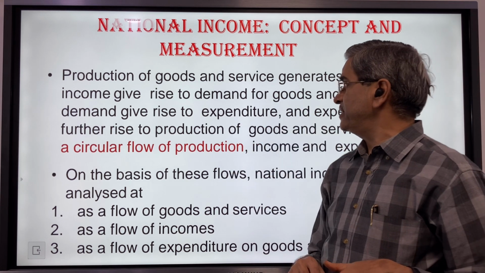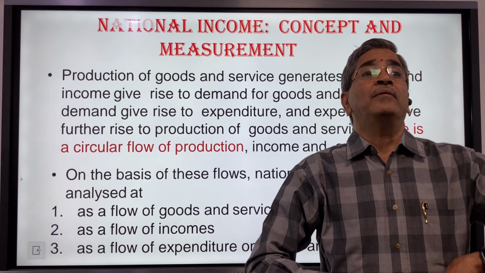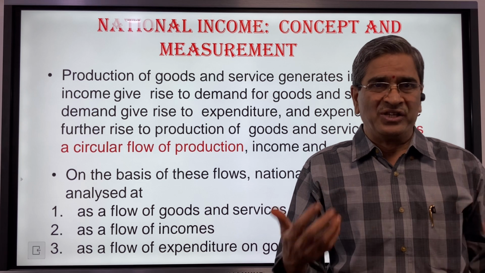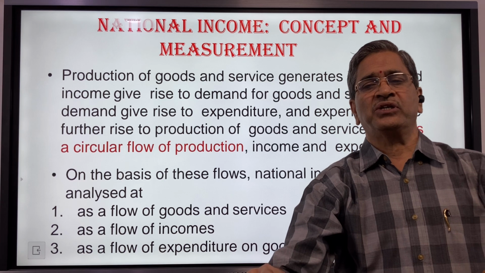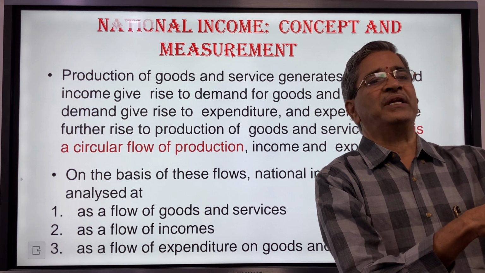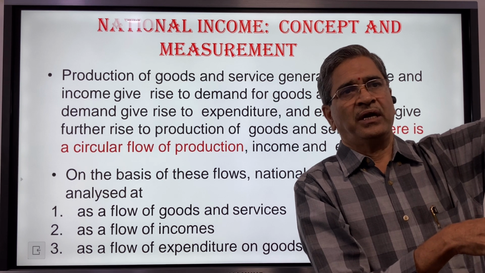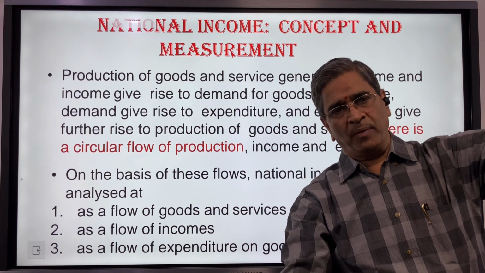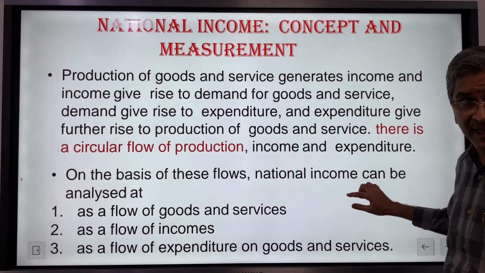So land, labor, capital, organization, all four factors are to be paid as compensation, and that alone will give income in the hands of people. Income in the hands of people enables persons who are willing to buy the products. So demand gets generated, and people will spend money. That is called expenditure. So consumer expenditure will happen, and the money goes to the companies and factories, and factories will be able to pay the stakeholders, including land, labor, capital, organization. Again their income will go up, again demand will go up. So it is a flow of production, and thereby national income is generated.